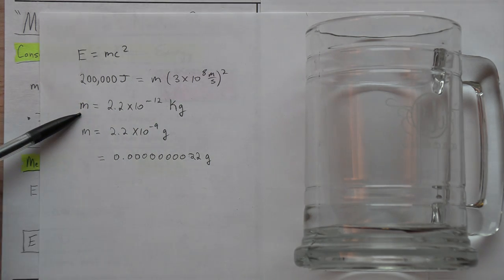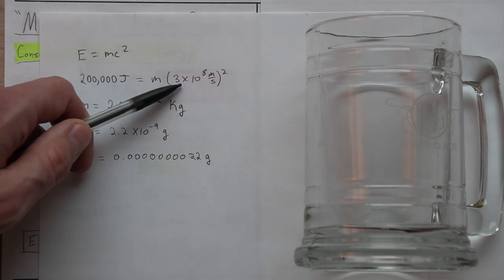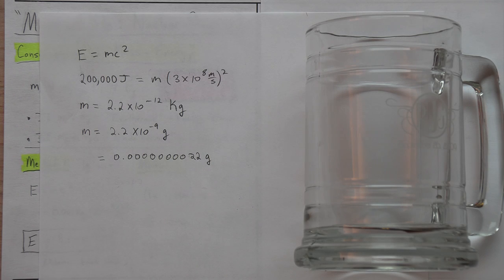I plug in the speed of light, and when I solve this by dividing by 3 times 10 to the 8th squared, I get 2.2 times 10 to the minus 12th kilograms, which is this many grams, which in decimal form is like this. So you take this out of the microwave and suddenly it's heavier. It's heavier by this much. And this is why you never realized that E equals mc squared was true your whole life.